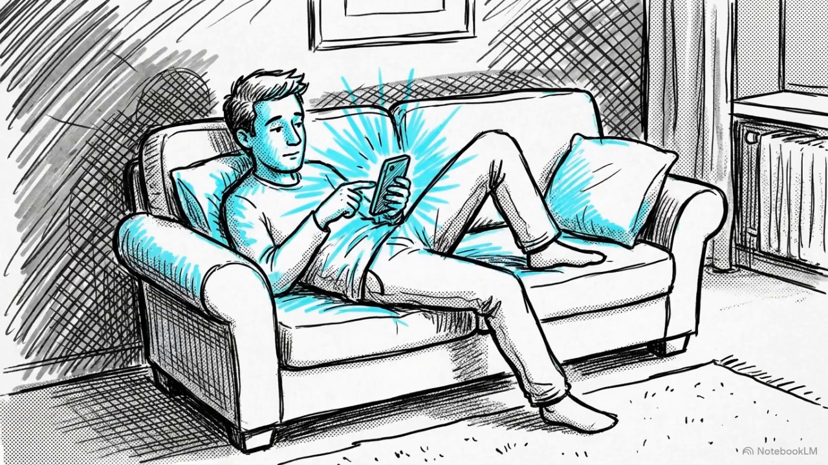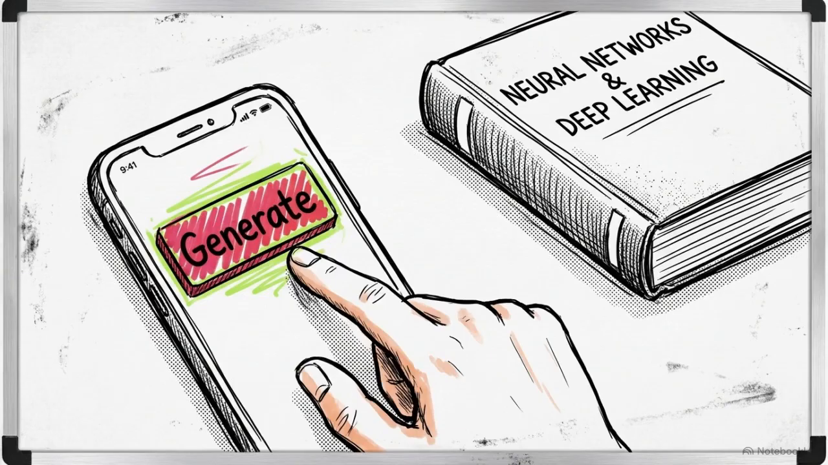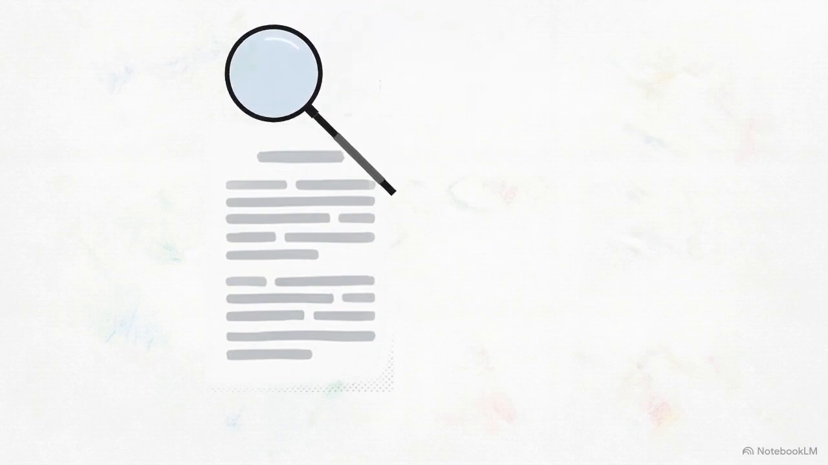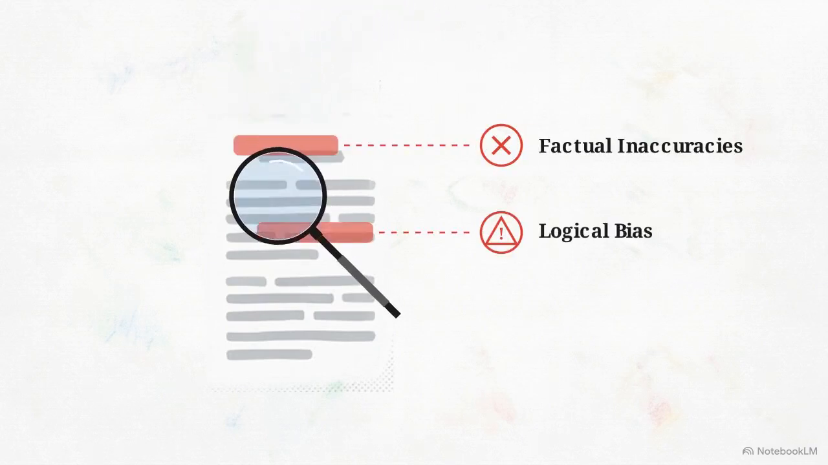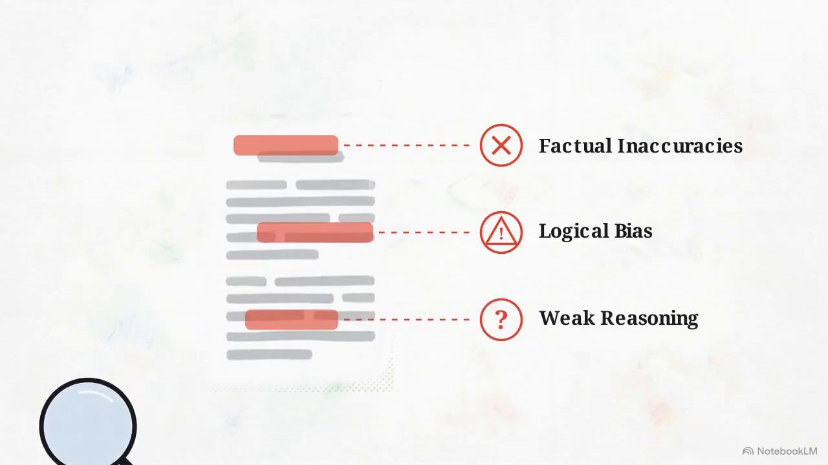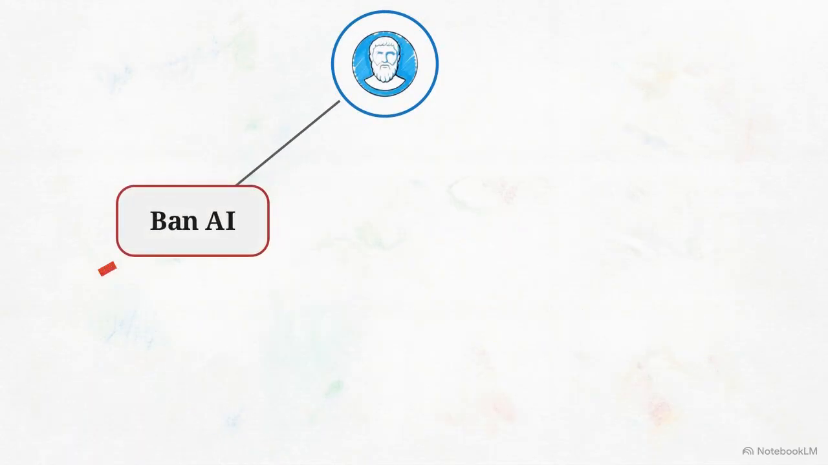It's tempting to assume students can naturally navigate this because they grew up with technology. However, operating an app is different from evaluating an output. Many students lack the domain knowledge required to spot factual inaccuracies, logical bias, or weak reasoning in what the AI generates. Trying to block these tools outright fails because the technology is universally accessible.